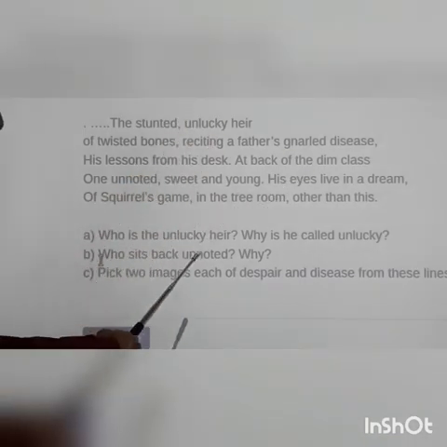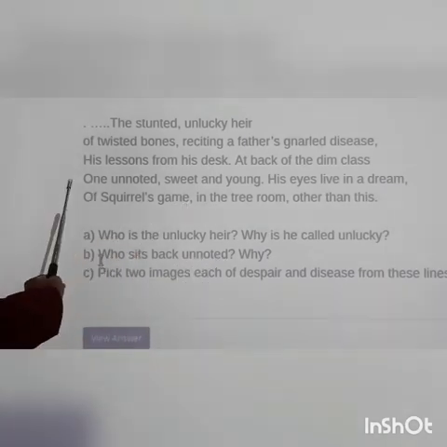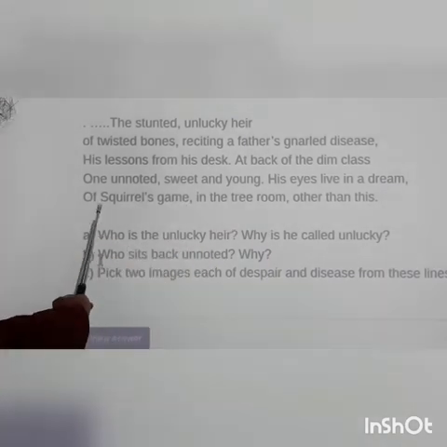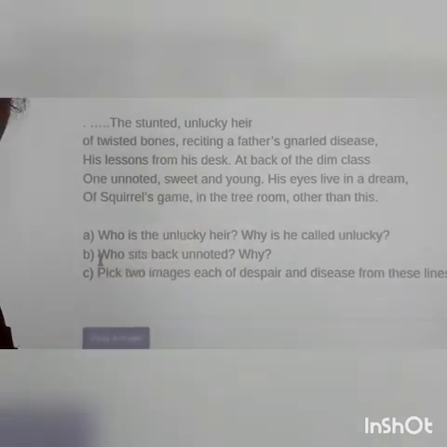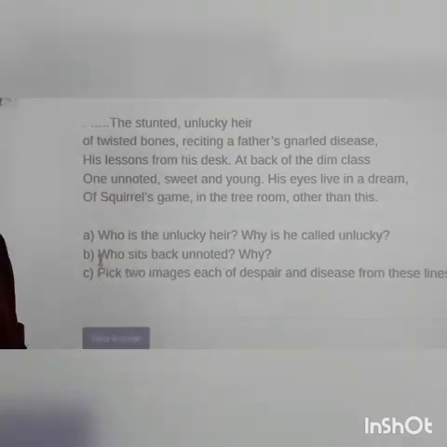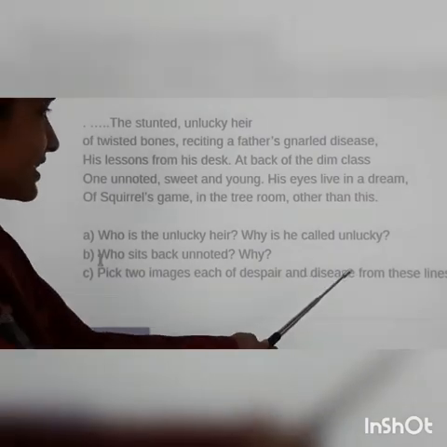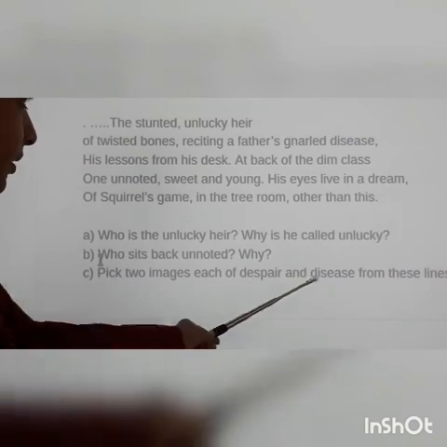Who sits at the back unnoted, and why? This unnoted boy, sweet and young, sits at the back of the dim class. And why is he sitting at the back of the dim class? Maybe he is sitting aloof, right? He is away from all these children who are dull because of the conditions or the atmosphere they are living in. Pick two images, each of despair and disease from the lines, right?